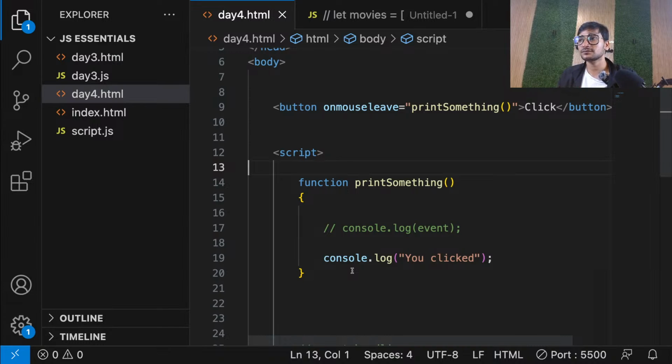Okay, everyone. So guys, I hope the concept of event handling is cleared. And don't worry, throughout whatever we are doing, I'll teach you different events.